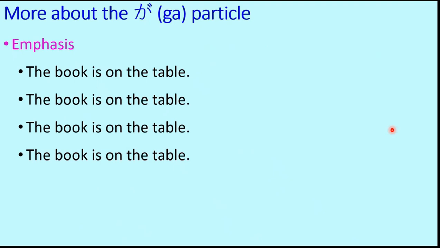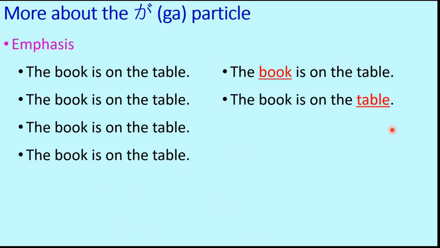But now we can say this same sentence in four different ways. The first one is, THE BOOK is on the table. Now you see, I am giving emphasis on the word book. That means the book is the most important thing in this sentence. Next, the book is on the TABLE. Now I am emphasizing the word table. That means table is more important in this case, not the book.